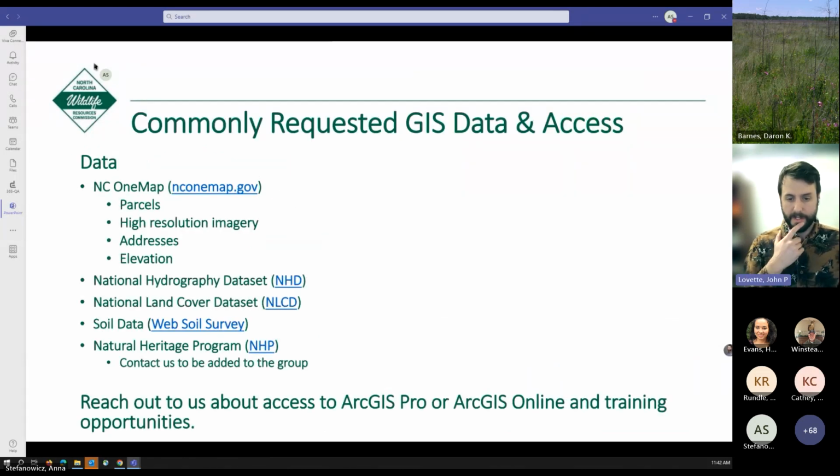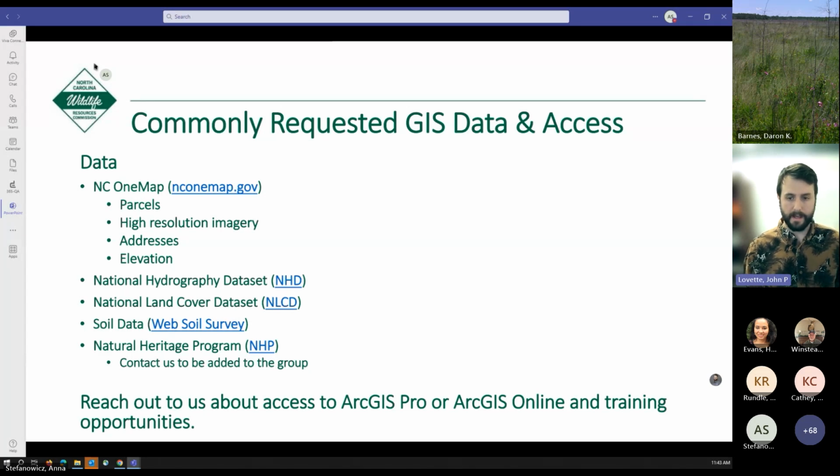Stepping away from the project piece specifically, we wanted to talk a little bit about commonly requested data and access to data that doesn't just originate within WRC, but is useful to a lot of our projects. NC OneMap is the state's data repository.